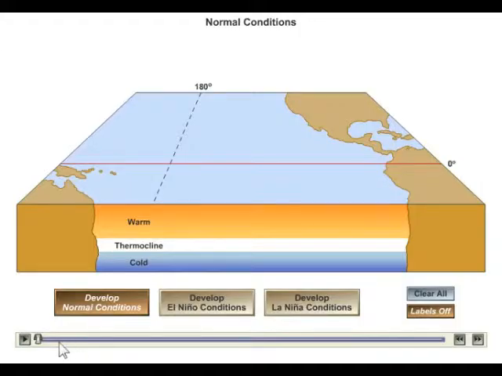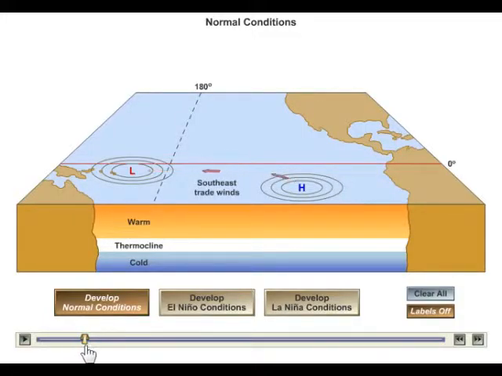Now, in order to understand the development of these two conditions, El Nino and La Nina, let's take a look at what the normal situation is in the Pacific Ocean. Normally what happens is that you can see those reddish arrows there. You get these very strong southeast trade winds blowing from east to west across the Pacific.